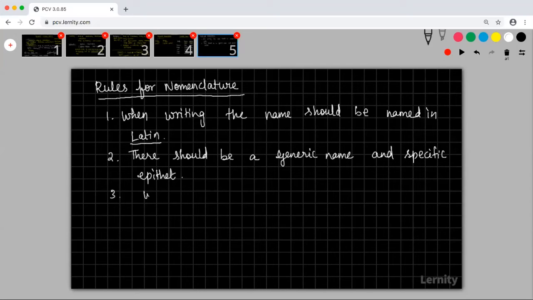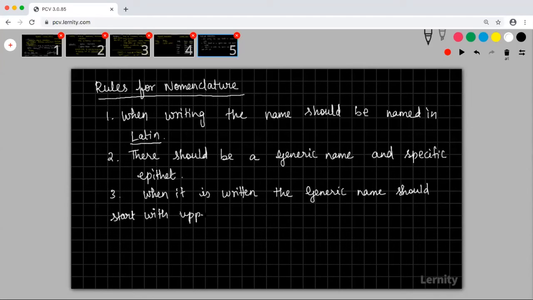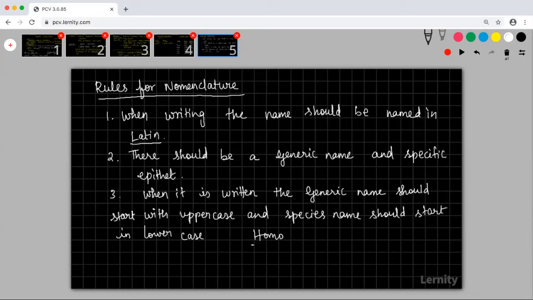The third one, when it is handwritten, the generic name should start in uppercase and species name should start in lowercase. So you see Homo sapiens.